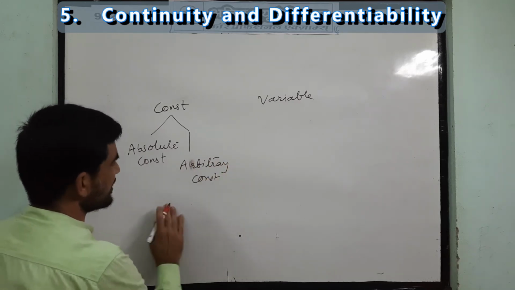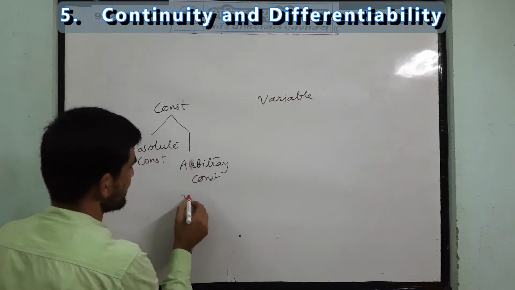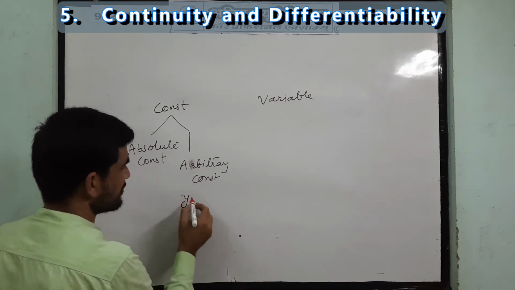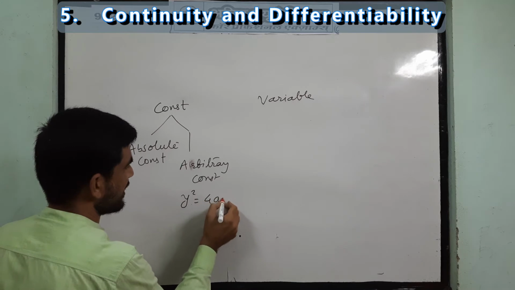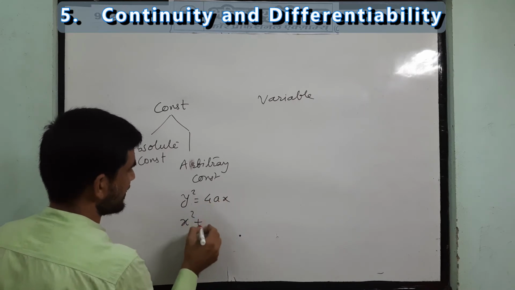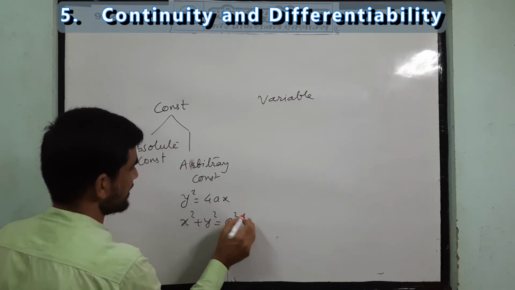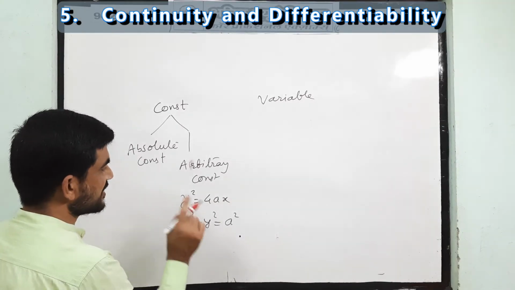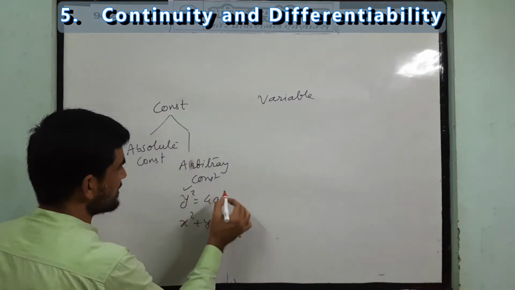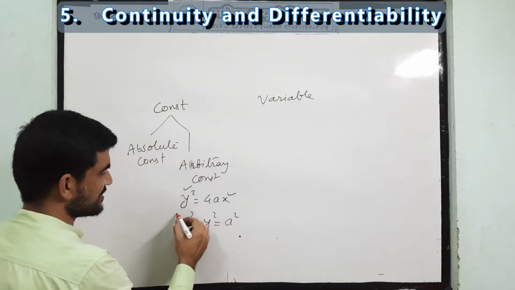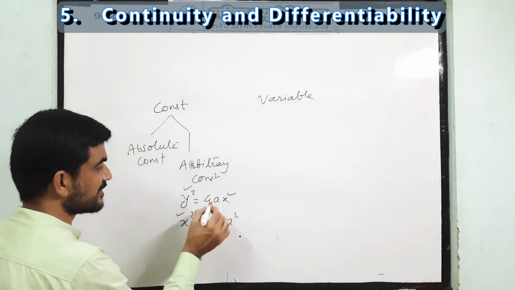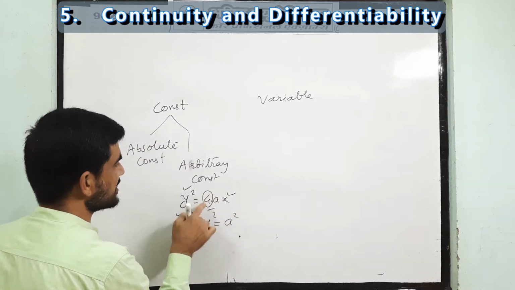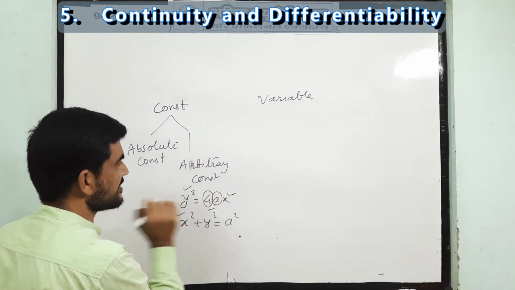See, in an equation of a parabola, y square equal to 4ax, or the equation of a circle, x square plus y square equal to a square, a simple circle whose center is at the origin, x and y are variables, but 4 is a constant and a is also a constant.